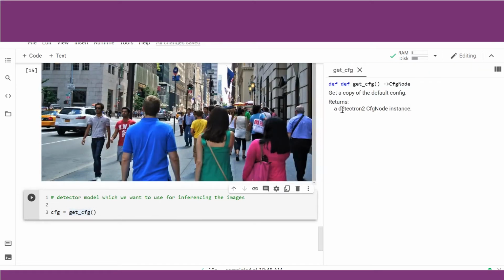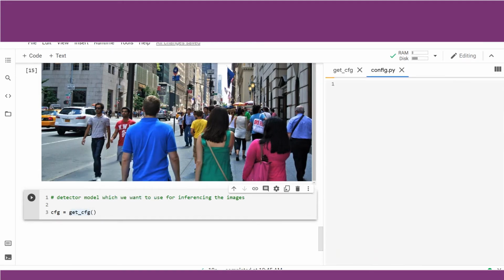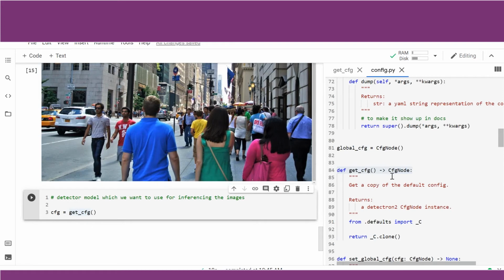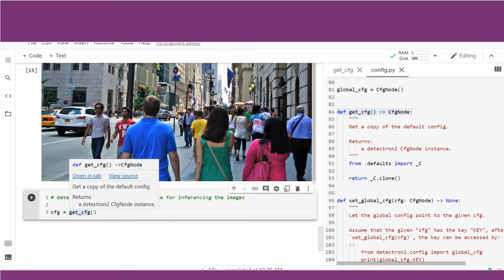It will return a Detectron CfgNode instance. It has been told here. If you want to view the source of the code, you can also call that and it will take you to that code of Detectron. So basically, I'm just showing you how we can look at the source code of Detectron 2 by using Colab. We just hover around it and it will take you to that link where the source codes are.